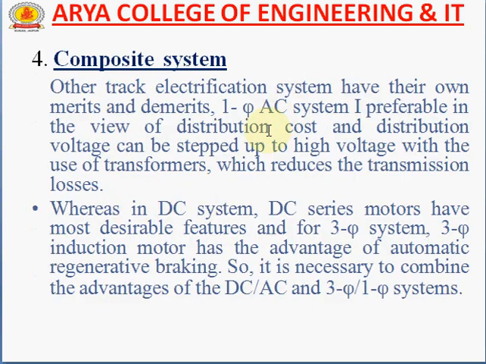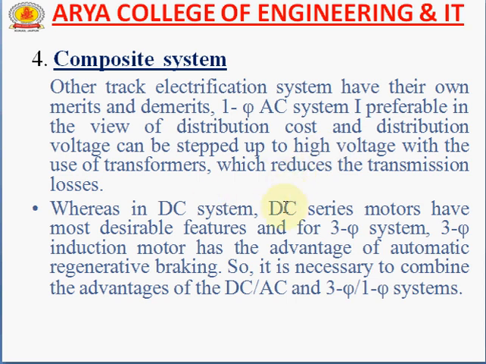Now the very important topic: composite track electrification system. Generally, in the above types of track electrification, such as DC system, single phase AC system, and three phase electrification system, there are some merits and demerits. The single phase AC system is generally preferred in view of distribution cost, and distribution voltage can be stepped up to high voltage with the use of a transformer. Because the voltage is stepped up, we know that if voltage is high, the transmission losses are reduced.